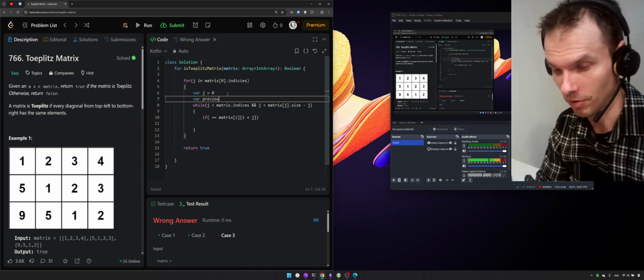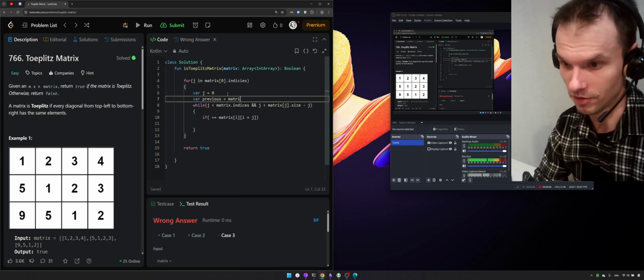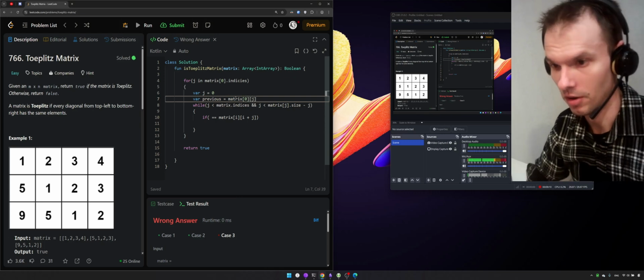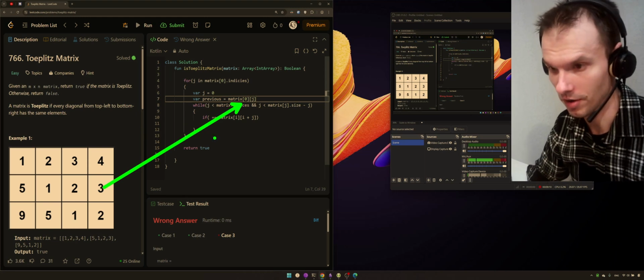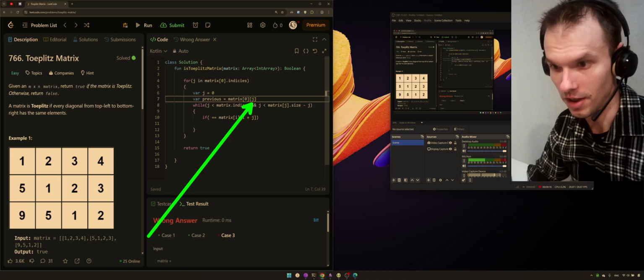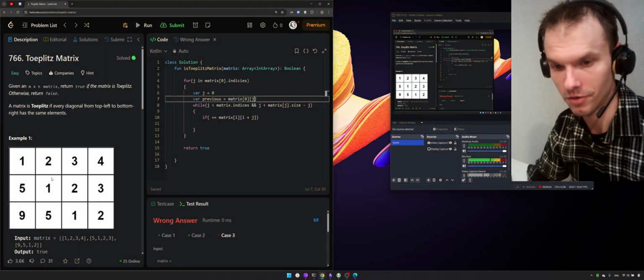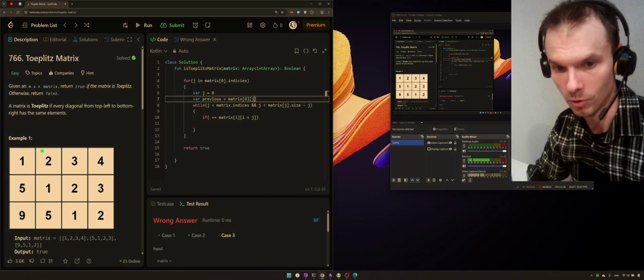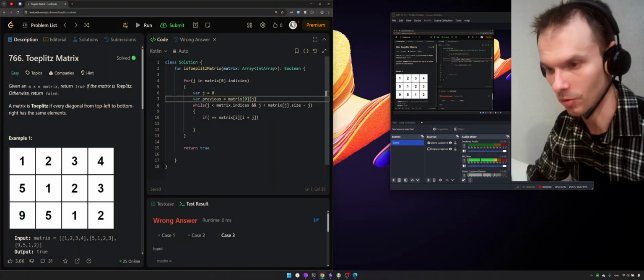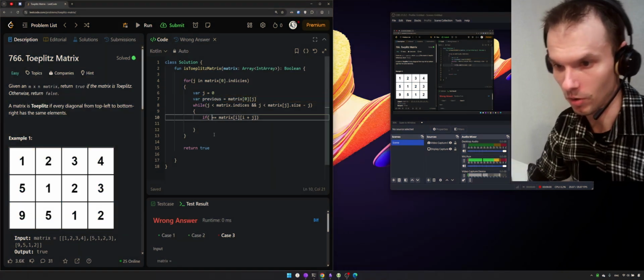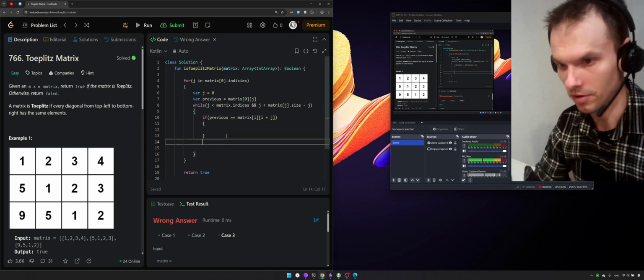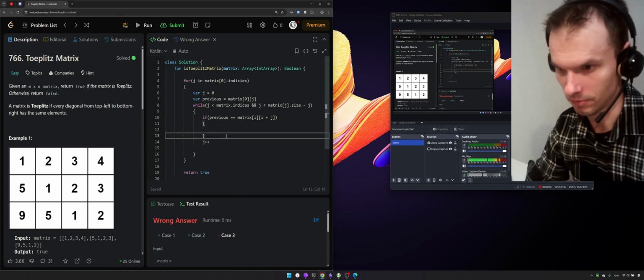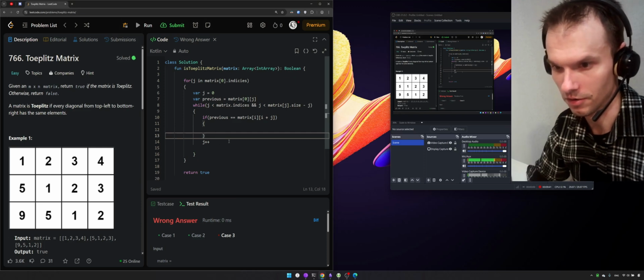So I just initialize previous one with just the first one. So it will always be row number 1 with 0 index. And J index represents just a column: J0, J1, J2, J3, and so on. And I have to compare this previous value with the current one and maintain all the necessary operations like